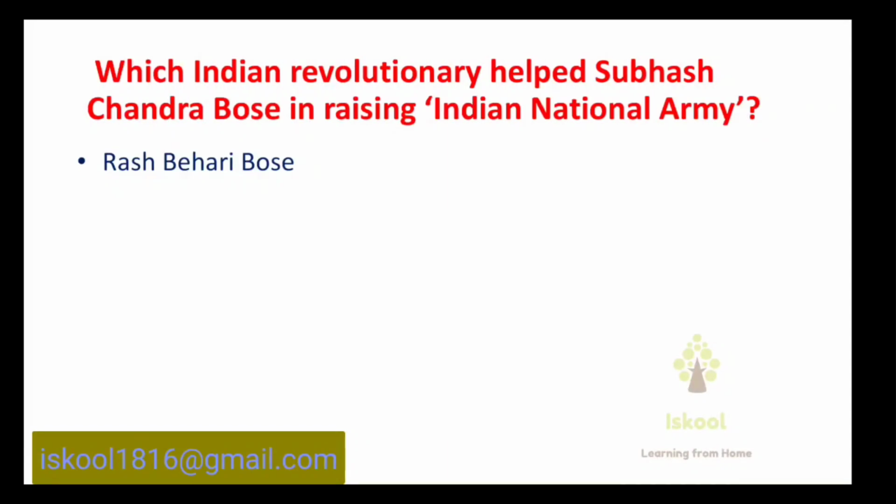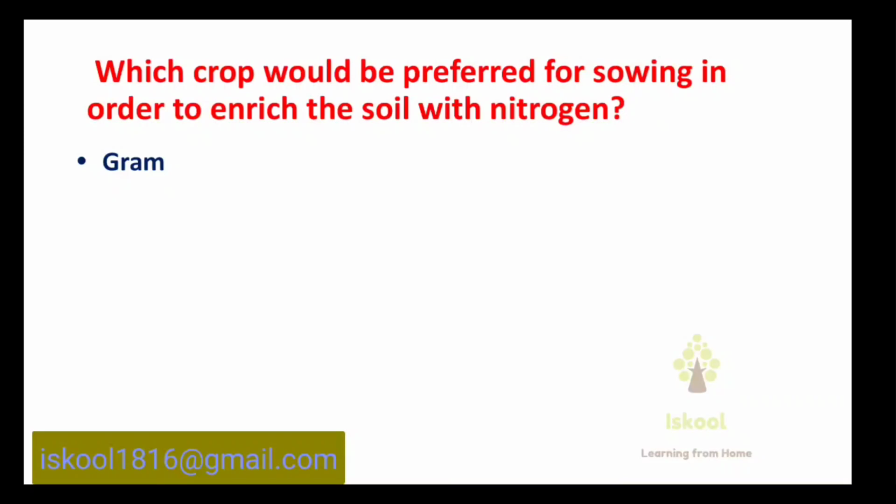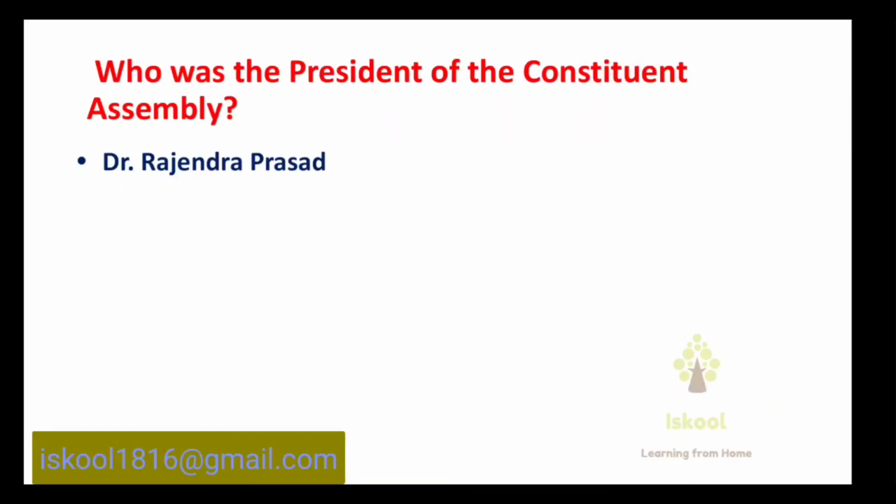Which Indian revolutionary helped Subhash Chandra Bose in raising the Indian National Army? Answer is Rash Behari Bose. Which crop would be preferred for sowing in order to enrich the soil with nitrogen? Answer is gram. Who was the president of the Constituent Assembly? Answer is Dr. Rajendra Prasad.